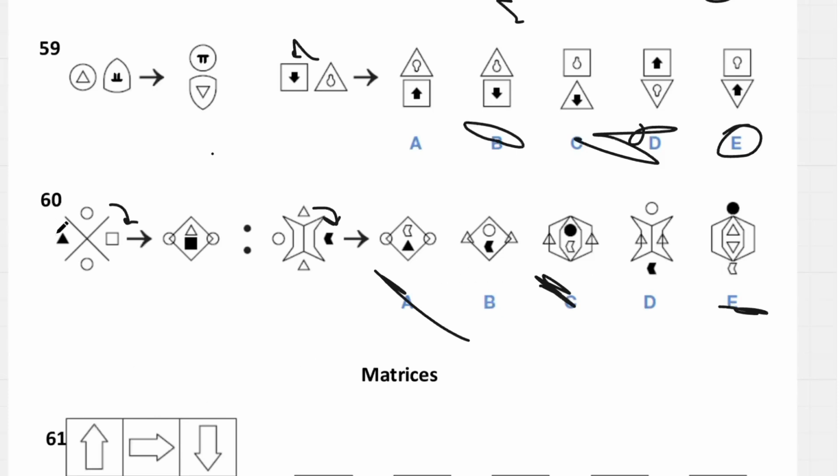These shadings are going to invert, so this circle has to be black if this arrow is black, which means they have to be inside the shape as well and on the outside, which means it has to be C.